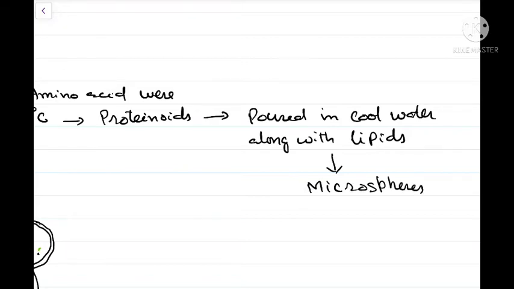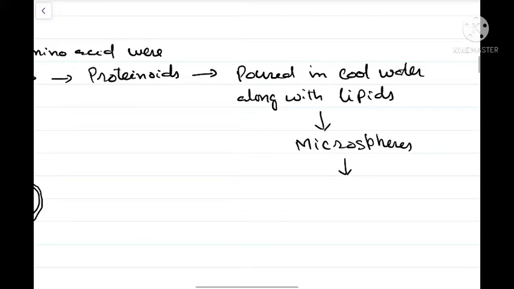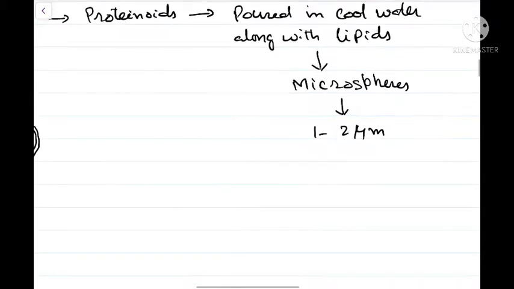Now, as far as this type of protobiont is concerned, these microspheres were enveloped by a double membrane, and they had a size of 1 to 2 micrometers.